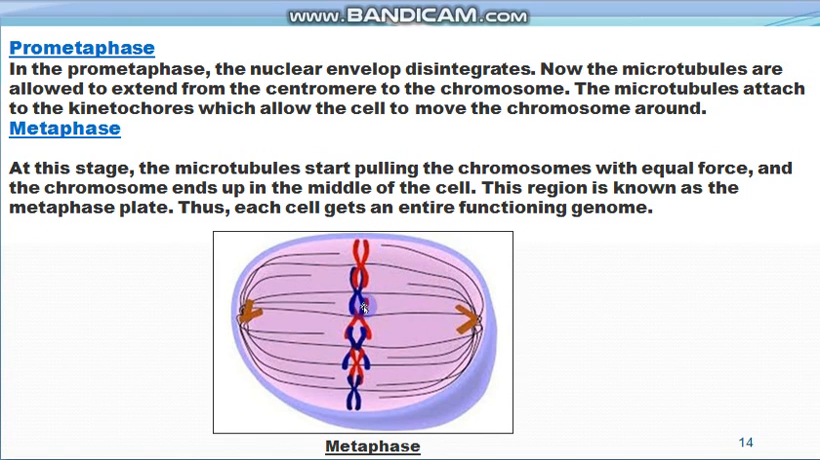So here where there is assembly of the chromosomes, this forms the metaphase plate, and each cell gets an entire functioning genome, and the chromosomes are spread in the cytoplasm of the cell, and spindle fibers are completely formed in the metaphase stage. The metaphase plate is also known as the equatorial plate, and the nuclear membrane is absent, nuclei are absent, centrioles are at the opposite poles. So this is the metaphase stage of the mitosis.